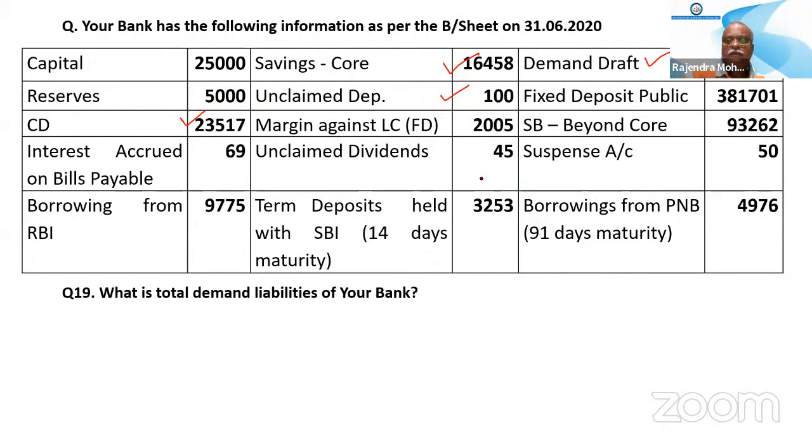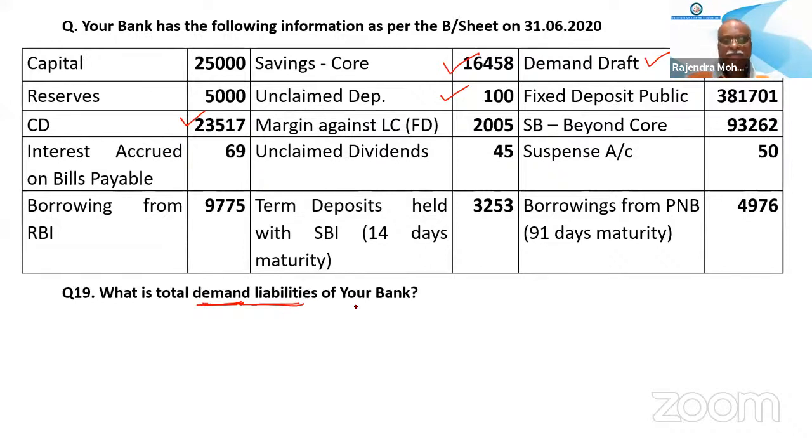Same deposit held with SBI, 14 days maturity. No, here it is demand liabilities. Fixed deposit public is a time liability. Suspense account. Borrowings from PNB.